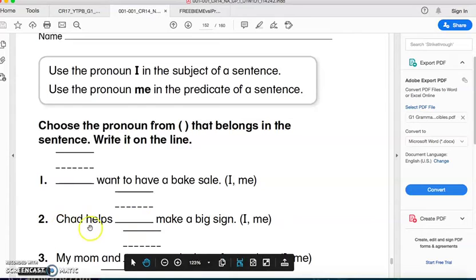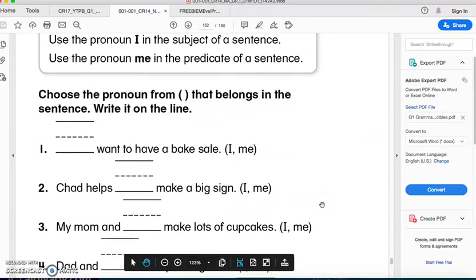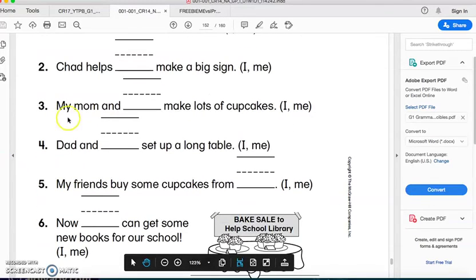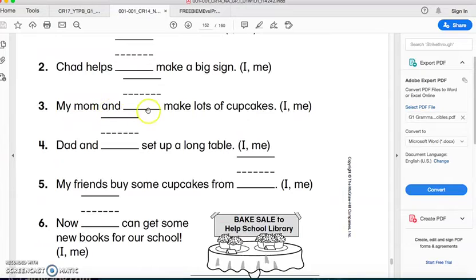Okay. Chat helps. I think you know. Helps I or helps me? Excellent, helps me. Number 3. My mom and, remember, you usually make this mistake. Do we say my mom and me or my mom and I?